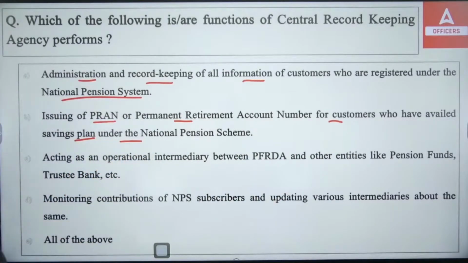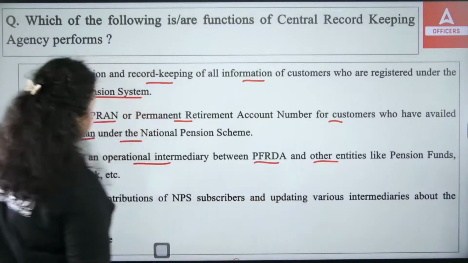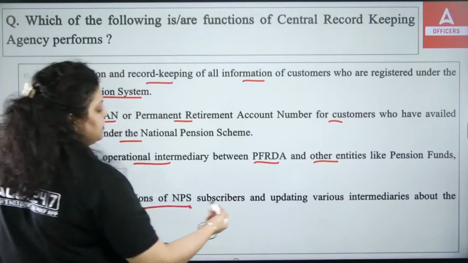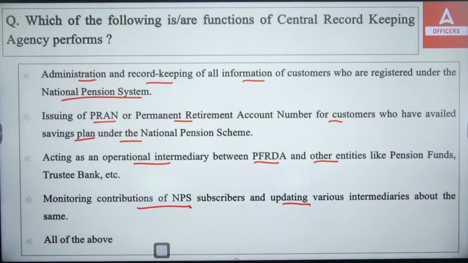Third, it acts as an operational intermediary between the PFRDA and other entities like the pension fund trustee banks. Then it monitors contributions of NPS subscribers and updates the various intermediaries about the same, and all of the above. So what do you think, which of the following are actually the functions of the Central Record Keeping Agency? A, B, C or D?